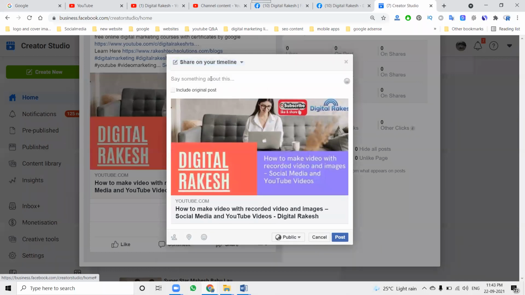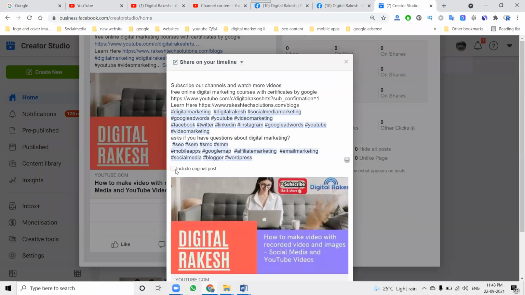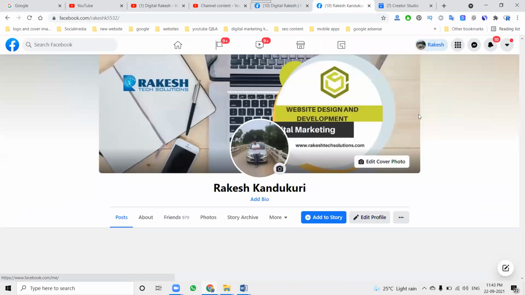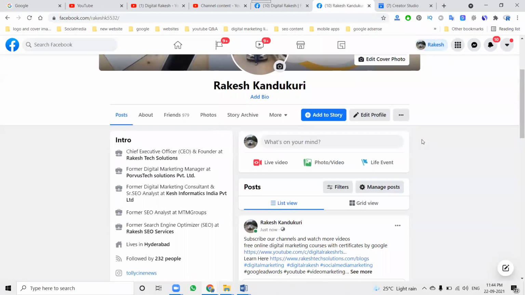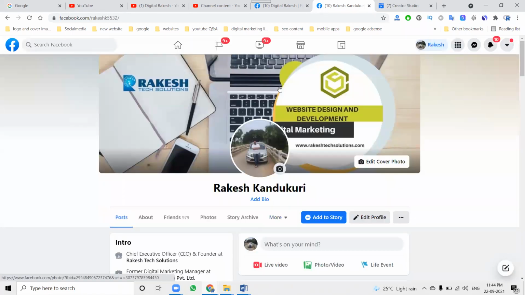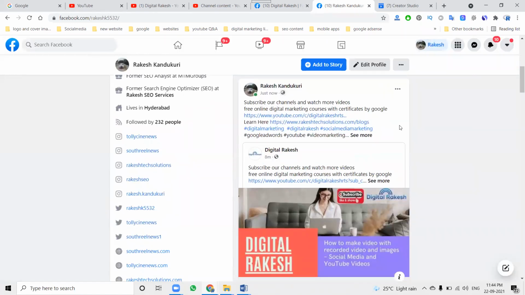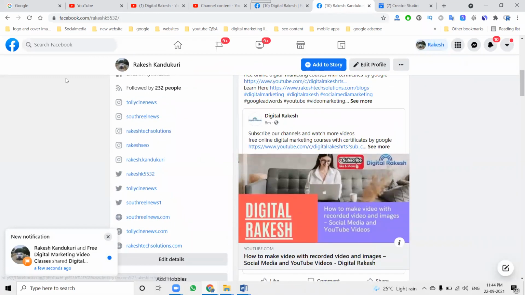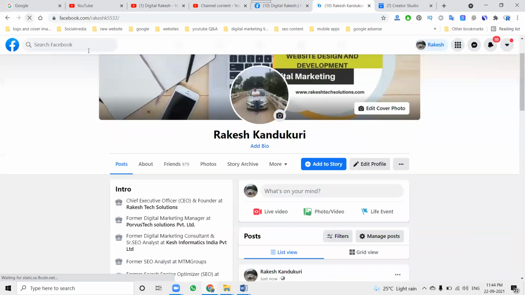Your timeline also you can share. Select it, post it, and post your option. Where it is visible, where that particular post will be, we can show the customer here. Just now use your particular options. Is it clear? These are the options given for posting into the page.